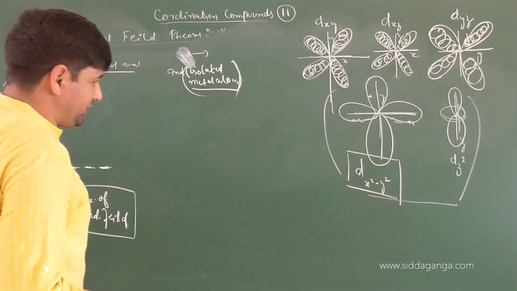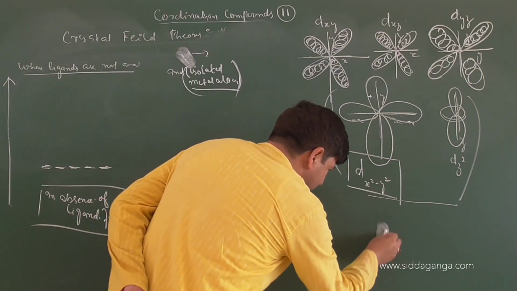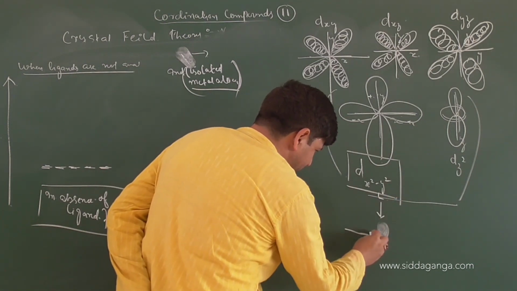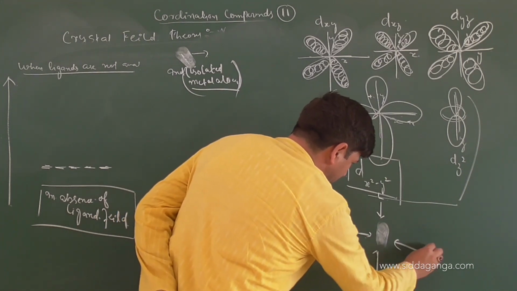Now what you do, children, is that you have this central metal atom. Now it is being approached by ligands. I am talking about 6 ligands approaching. I am talking about octahedral geometry here.